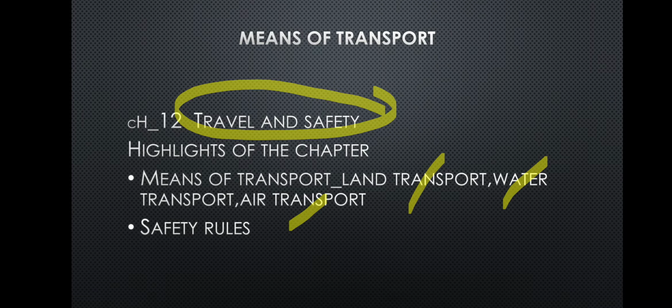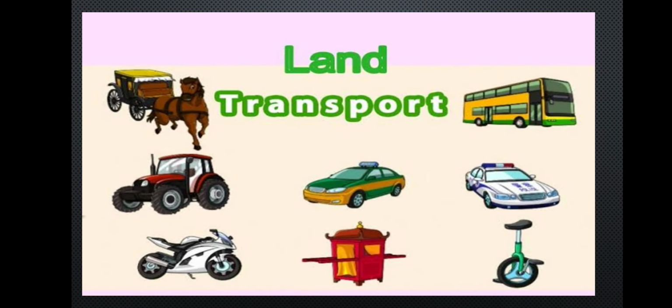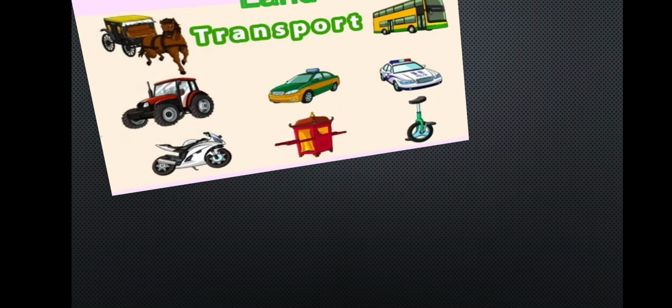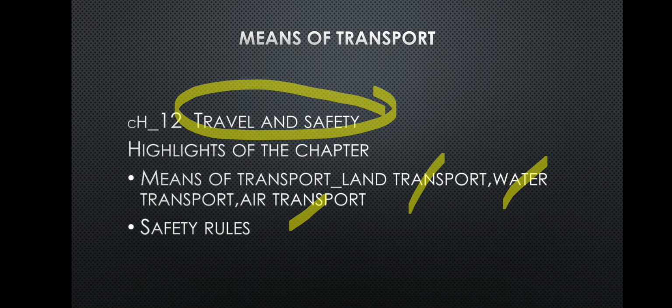So let's start. The first thing I would like to tell you is what transportation is, means what are the means of transportation. As you all know, we use different types of vehicles to travel from one place to another. They are called means of transportation. If anybody asks what transportation is, you will reply that we use different kinds of vehicles to travel from one place to another. Different means of transport are used on land, air and water. Firstly we will discuss land transportation.